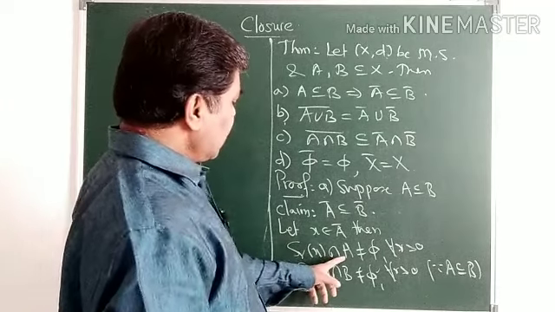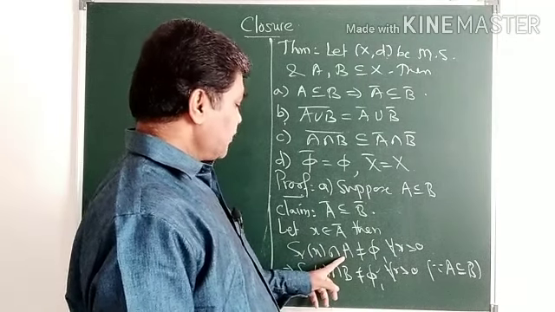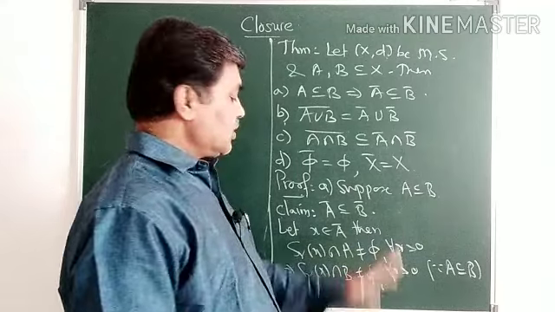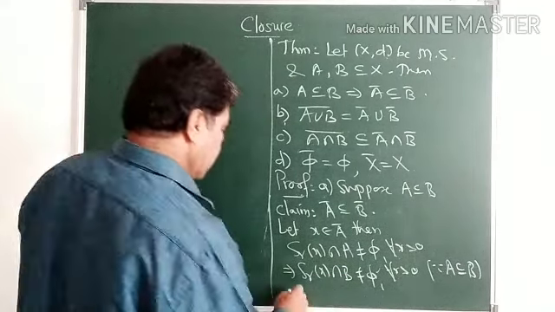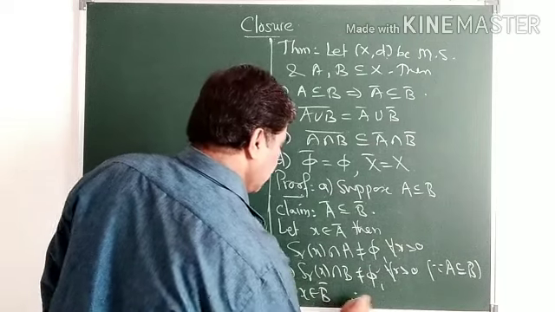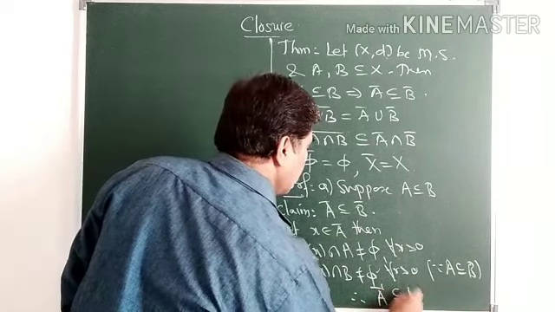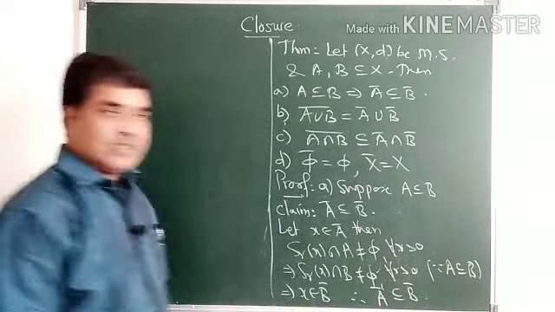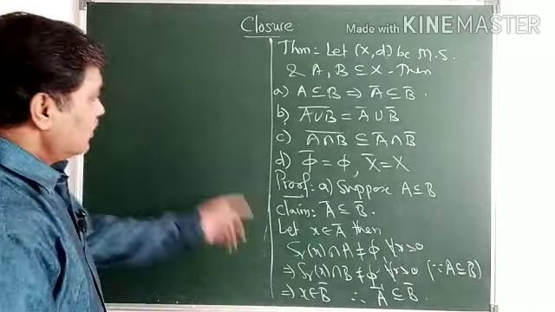So S_r(x) contains at least one point of A which is also a point from B, and therefore S_r(x) intersection B must be a non-empty set. This implies x belongs to B closure, and therefore A closure is a subset of B closure. We have taken an arbitrary point from A closure and we proved that it lies in B closure. Okay, B part.